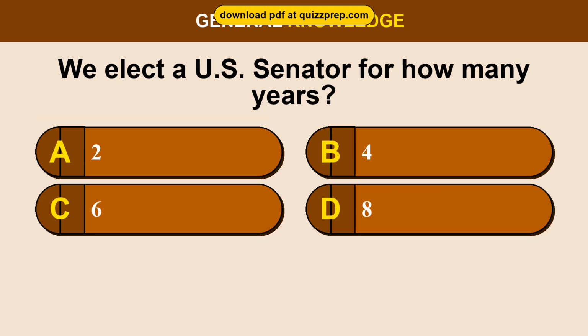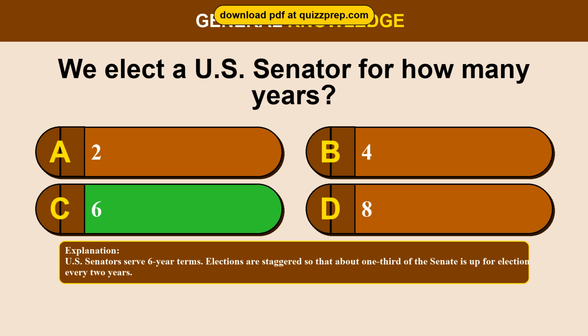Question 43. We elect a U.S. Senator for how many years? Option A 2, Option B 4, Option C 6, Option D 8. The correct answer is option C, 6. U.S. Senators serve 6-year terms. Elections are staggered so that about 1/3 of the Senate is up for election every 2 years.